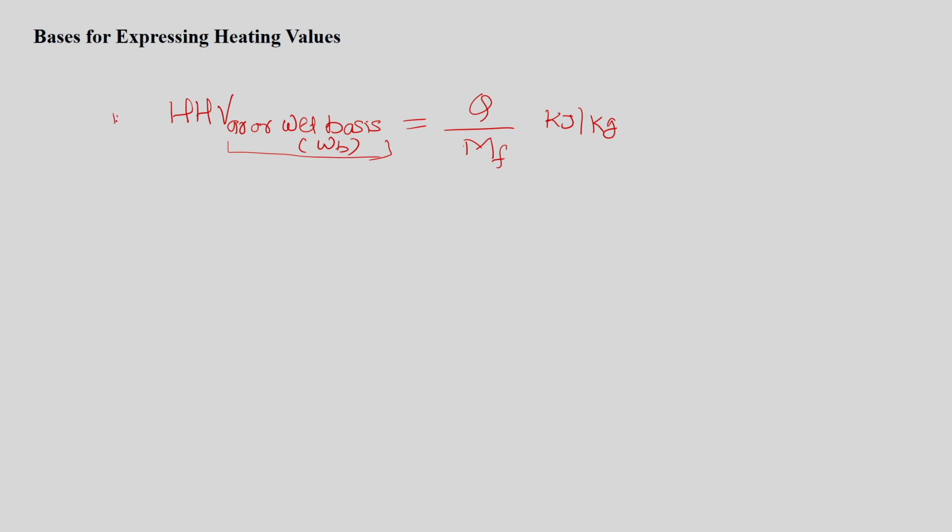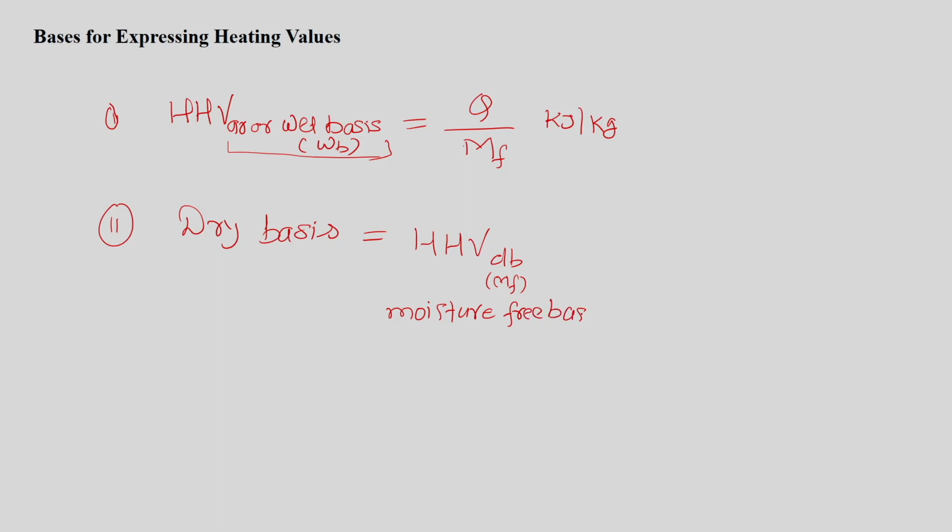Now similarly, on dry basis, if we need to calculate this value, we can also calculate the higher heating value of a sample based on dry basis, which is also called moisture free basis.